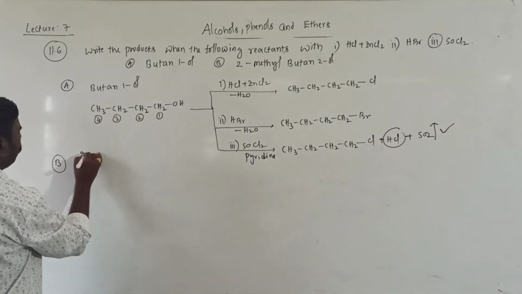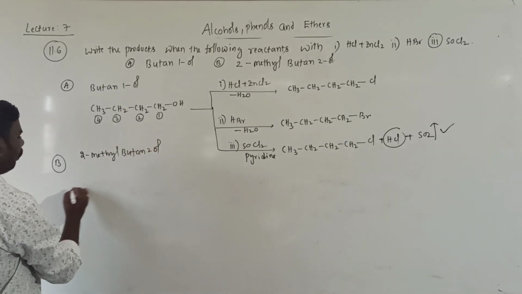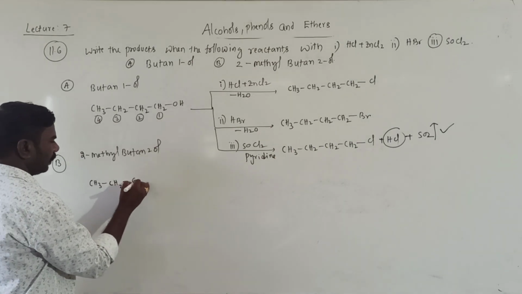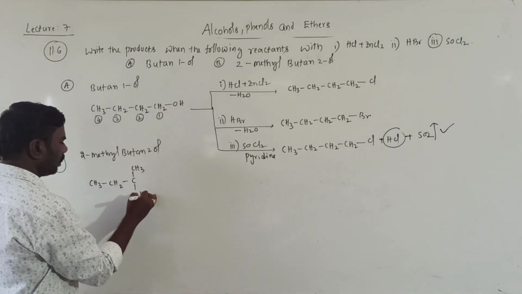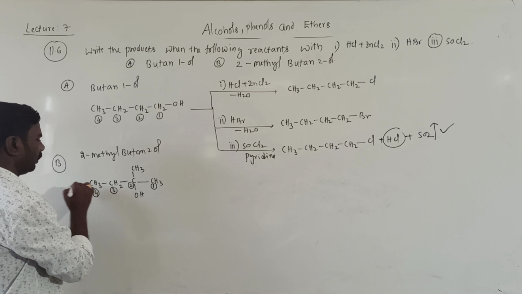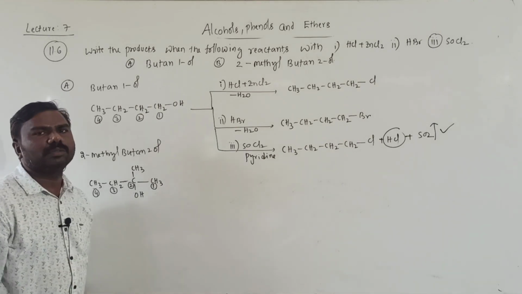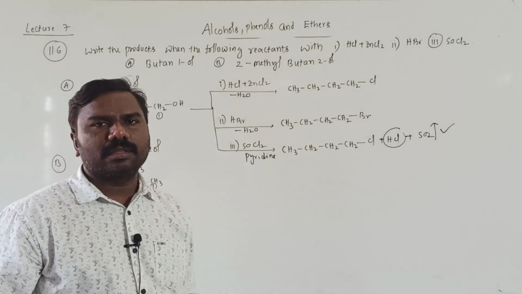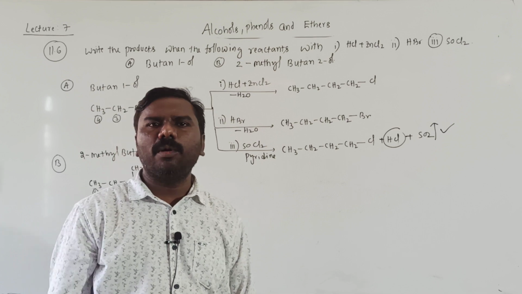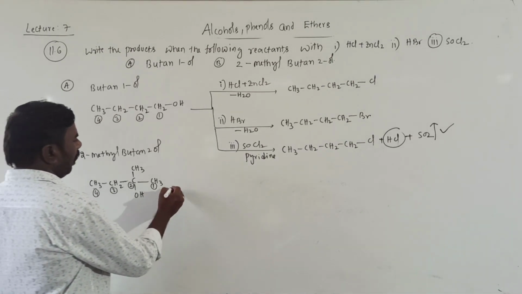B is 2-methylbutan-2-ol, that is but means 4 carbons, CH3, CH, 2C, methyl it is, OH it is, CH3. 1, 2, 3, 4 it is. 2-methylbutane, single bonds, second position is OH, ol. 4 carbons, that's why but, second position methyl, 2-methyl. 4 carbons, that's why but, single bonds ane, second position is ol. 2-methylbutan-2-ol, right?